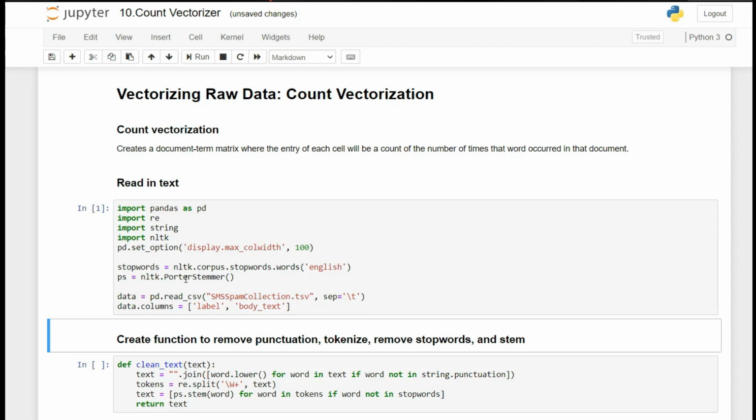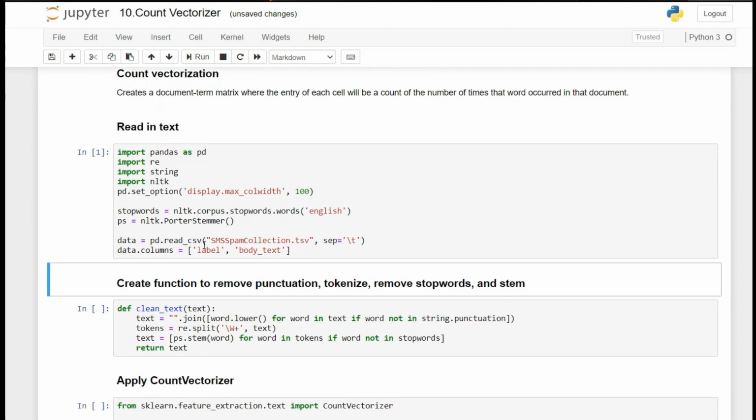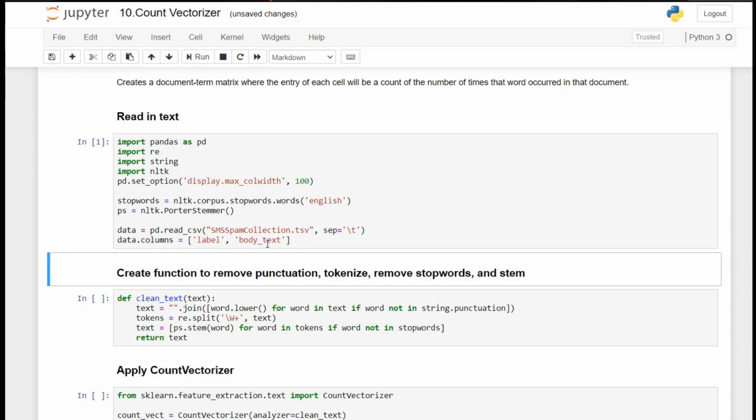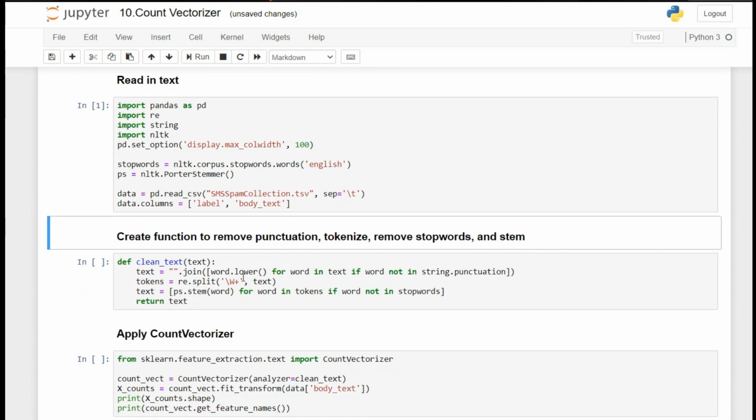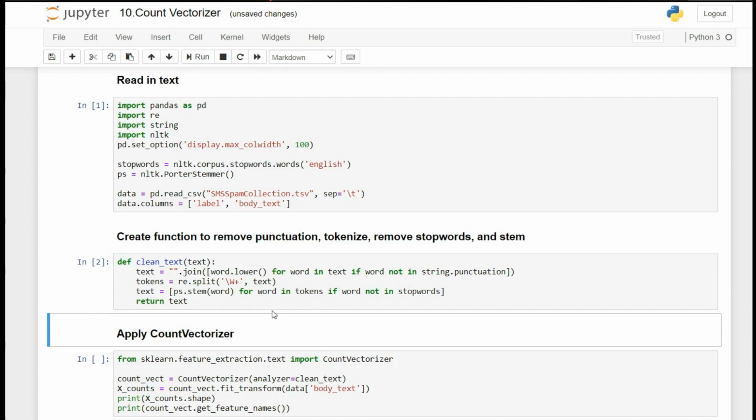Then we are using stop words from the library, and we are creating an object of the stemmer. In the last two lines, we are reading our data set and setting the columns as label and text. And in the last 2 to 3 tutorials, I explained step by step how to remove punctuation, how to tokenize, then how to stem, and last I am returning the text. You can watch my previous tutorials for a better understanding of this function.